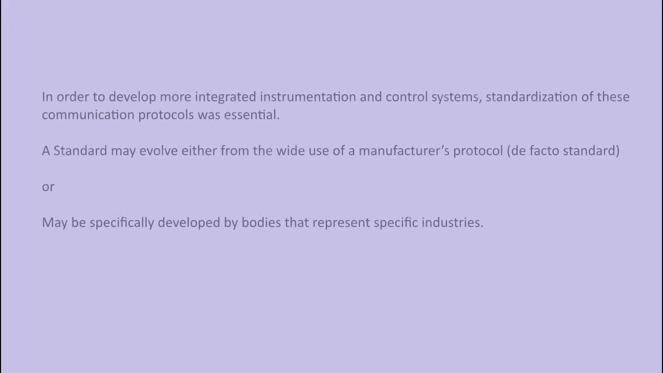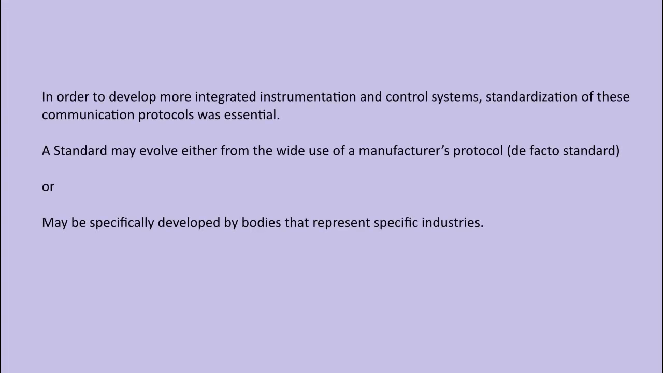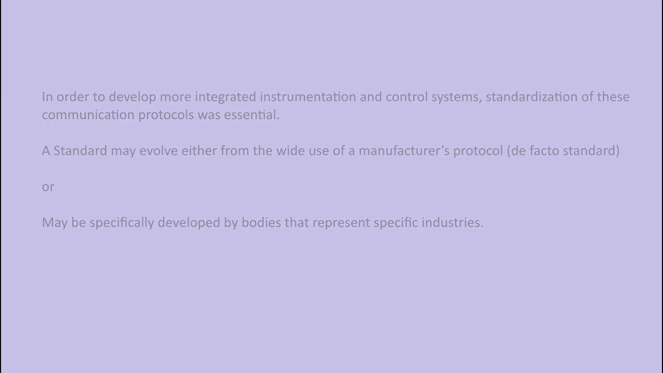In order to develop more integrated instrumentation and control systems, standardization of these communication protocols was essential. A standard may evolve either from the wide use of a manufacturer protocol, that is, a de facto standard: when some protocol is used by almost all the equipment, it automatically becomes a standard. So we call them de facto standards. Or a standard may be specifically developed by bodies that represent specific industries.